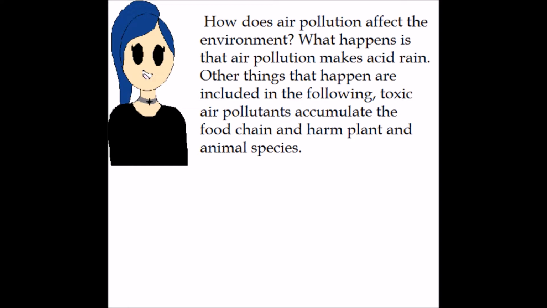How does air pollution affect the environment? The air pollution can make acid rain. Other things that could happen include the following. Toxic air pollutants accumulate in the food chain and harm plant and animal species.